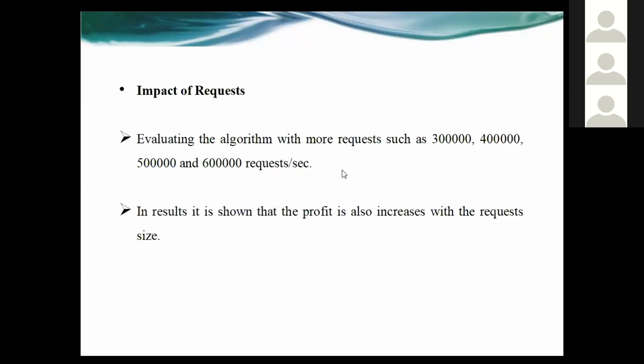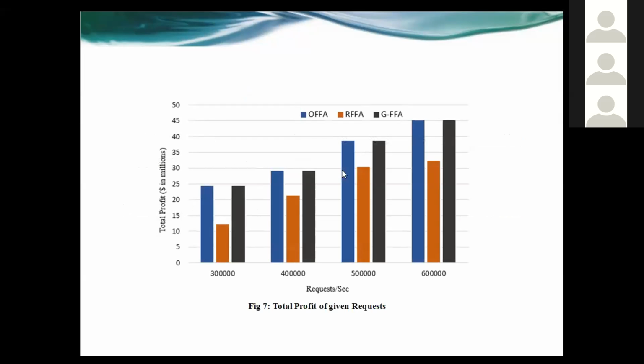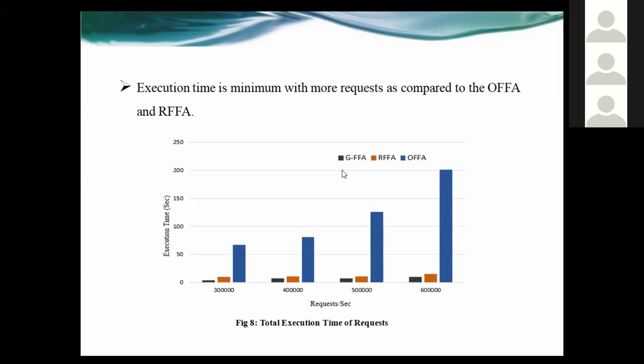As we can see, the profit also increases with the request size. Here is the result of the total profit of the given requests. As you can see, the profit also increases with the requests. Similarly, the execution time is minimum with more requests as compared to the other two algorithms.